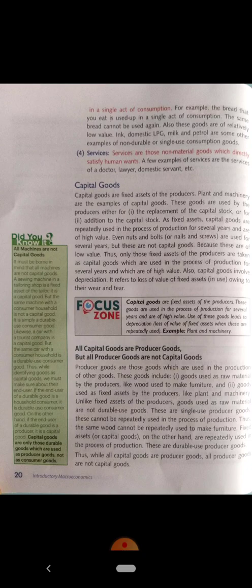Then come capital goods. Capital goods are the fixed assets of the producers. Plant and machinery are examples of capital goods. Capital goods are those goods which are repeatedly used in the production process, and generally these are of high value. The basic difference between capital goods and producer goods is that capital goods are repeatedly used in the production process, whereas producer goods are those goods which are used in the production process. These goods are used by the producer either for the replacement of capital stock and for the addition to the